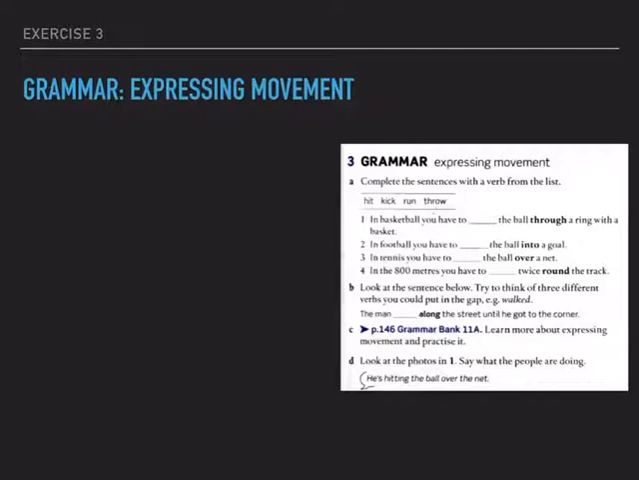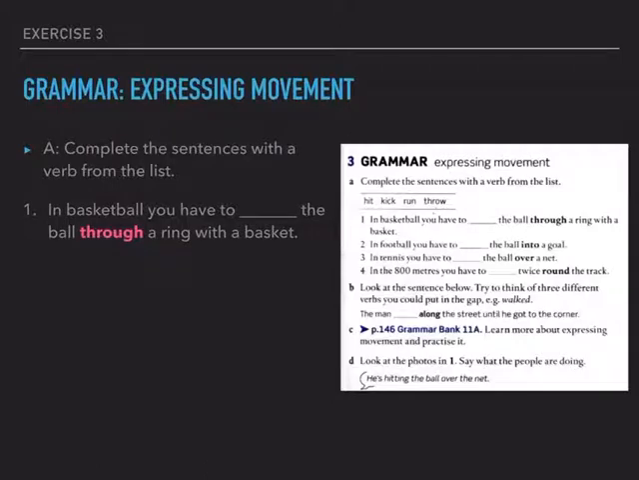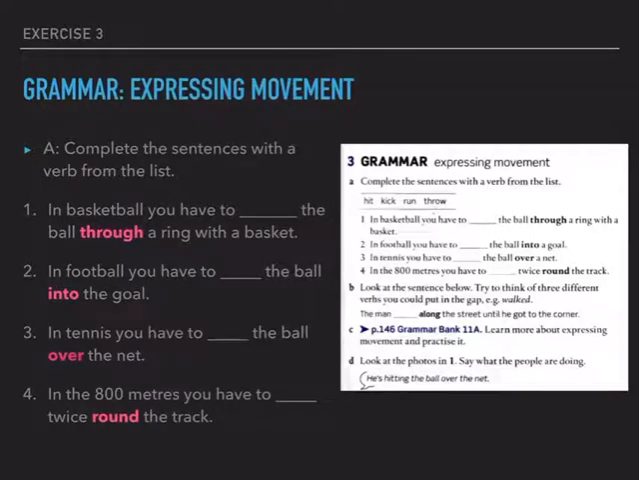So, exercise A. Complete the sentences with a verb from the list. We've got hit, golpear, kick, dar una patada, run, correr, throw, lanzar. Now, let's have a look at sentence number 1. In basketball, you have to the ball through a ring with a basket. Number 2. In football, you have to the ball into the goal. Number 3, in tennis, you have to the ball over the net. And number 4, in the 800 meters, you have to twice round the track. That's athletics, isn't it? The 800 meters is an athletics event.